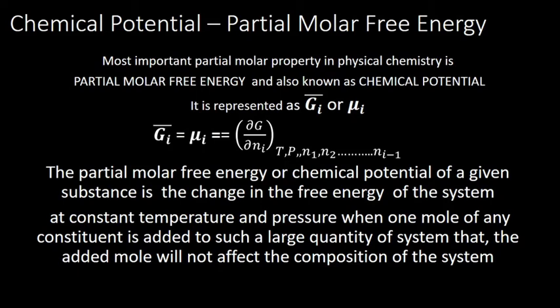Now the definition: the partial molar free energy or chemical potential of a given substance is the change in free energy of a system at constant temperature and pressure when 1 mole of any constituent is added to such a large quantity of the system that the added mole will not affect the composition of the system. For example, we take 1000 liters of mixture and add 1 mole of component 1; there will be a free energy change. That free energy change is the chemical potential of component 1. Overall, the composition remains constant. If you add 1 ml to 1000 ml, there will not be much change in the composition, but there will be a change in free energy. Calculating that free energy change is what is known as chemical potential.